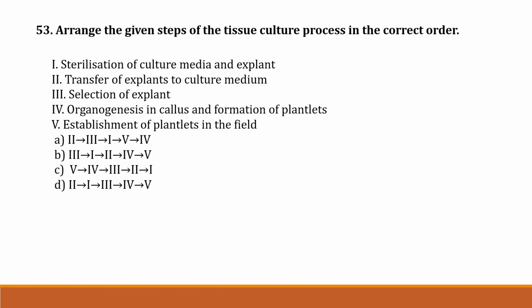Option B, step 3, step 1, step 2, step 4, step 5. Option C, step 5, then step 4, then step 3, then step 2, then step 1. Option D, step 2, then step 1, step 3, step 4, then step 5. The correct answer is option B, first step 3, then step 1, then step 2, then step 4, then step 5. Means first selection of an explant, then sterilization of culture media and explant, then transfer of explant to culture medium, then organogenesis in callus and formation of plantlets, then establishment of plantlet in the field.